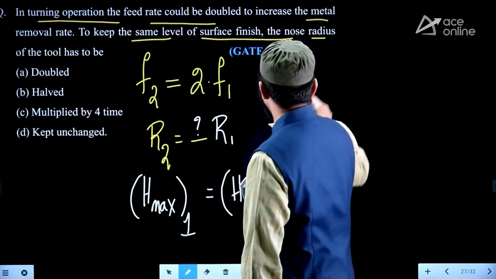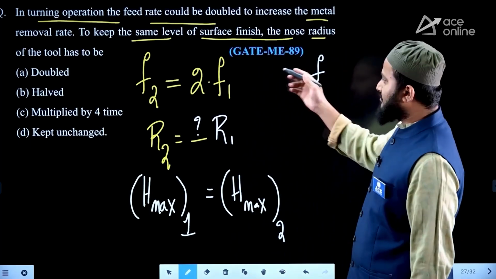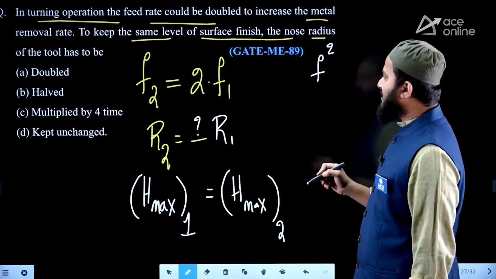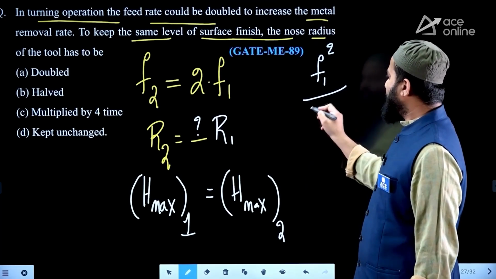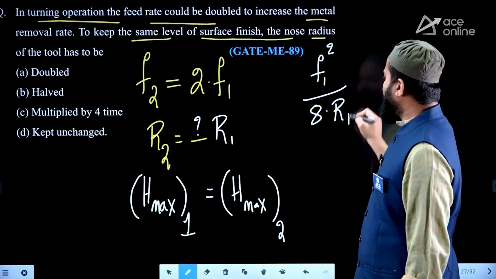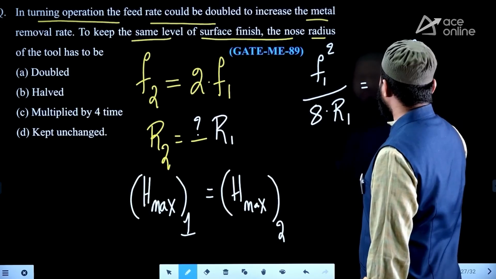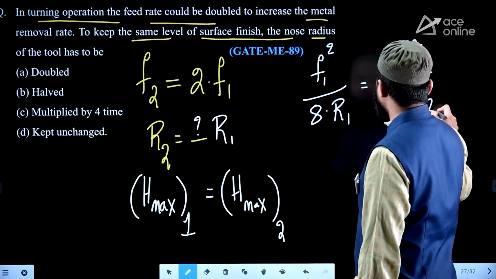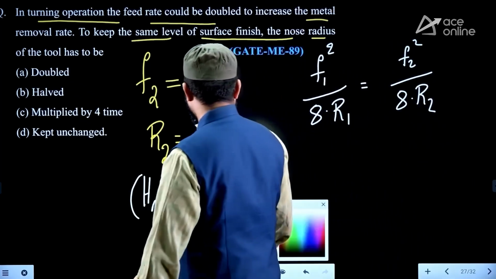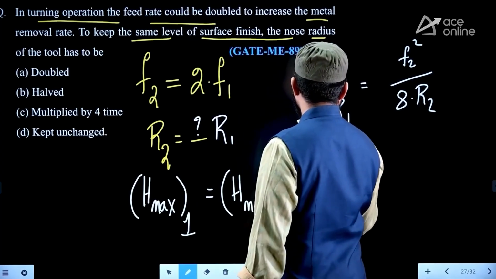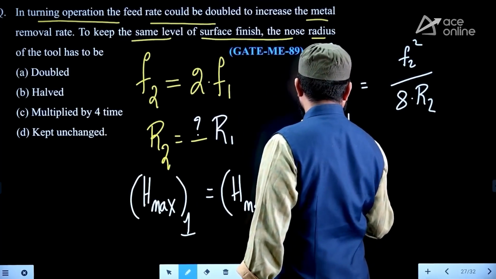So as per this, if you write Hmax based on feed and nose radius for the practical plain turning operation, it will be F1 square by 8 R1 is equal to F2 square by 8 R2. Here F1 square as it is, 8 R1 as it is.